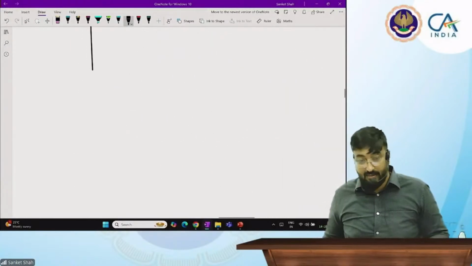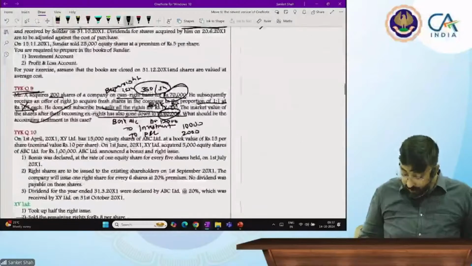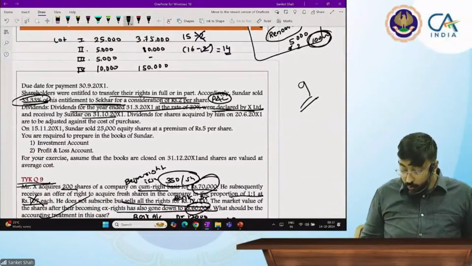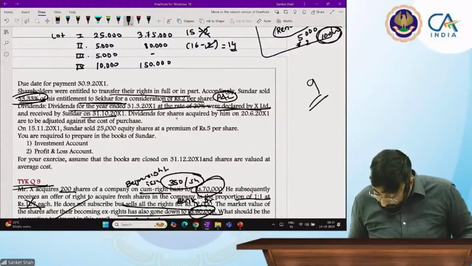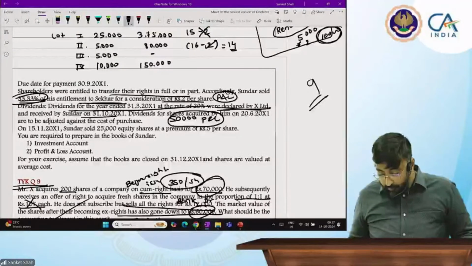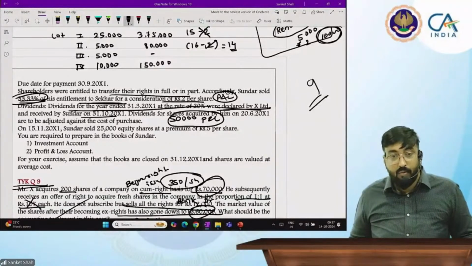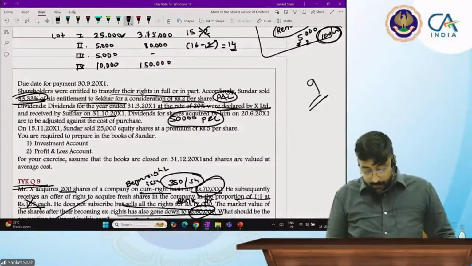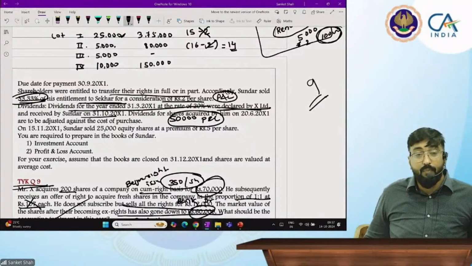So here, what I have done, I received a dividend of 2 rupees on the first lot and second lot. How much of it went to P&L? 5,000 into 10 into 20%, that is 10,000. No, sorry, 50,000 on 25,000 shares at 2 rupees. Yes sir. And the 2 rupees on 5,000 shares, what did you do? Deducted it from cost in the Investment account.